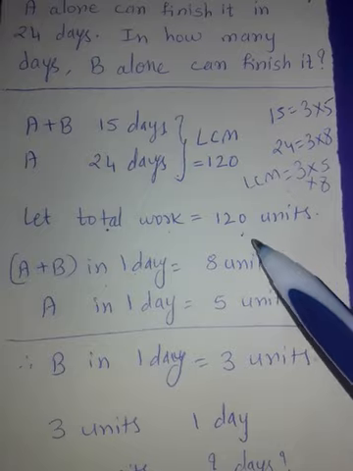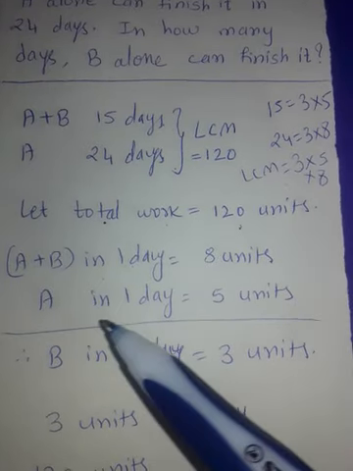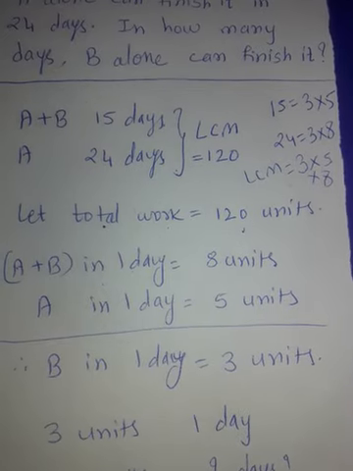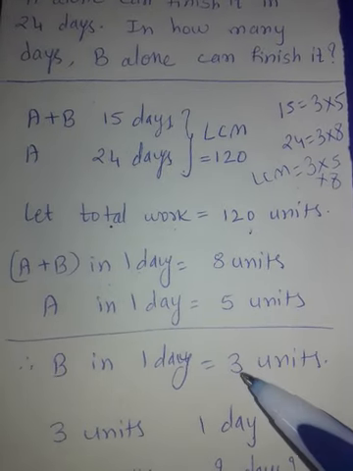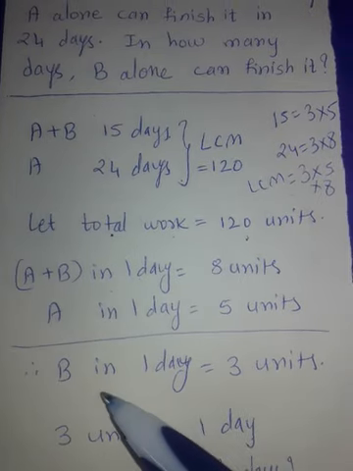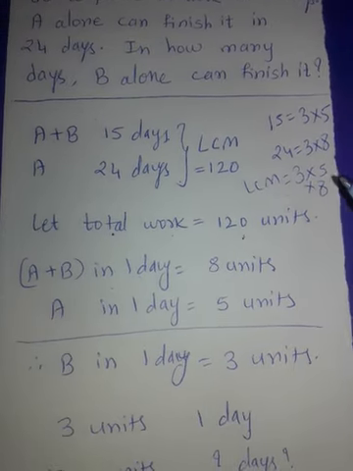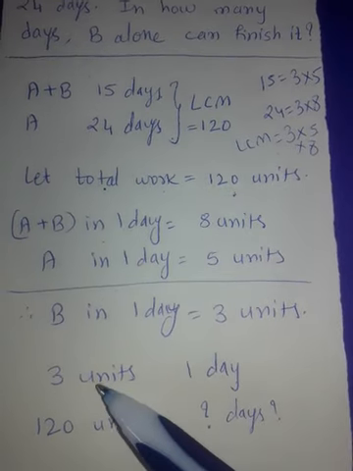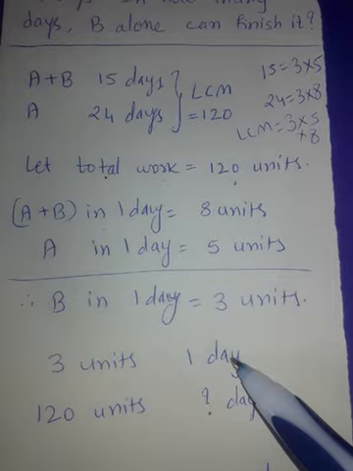A and B in one day are completing 8 units, out of which A is completing how many units? 5 units. So remaining 3 units, 8 minus 5 is 3. So remaining 3 units are completed by B in one day. Correct? But how many units of work is there? 120 units.